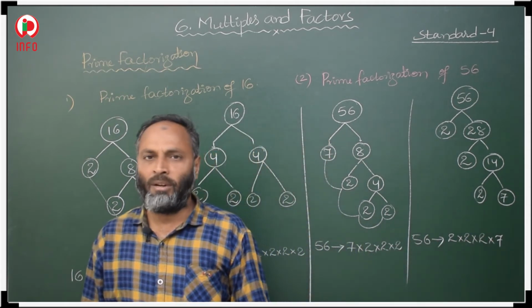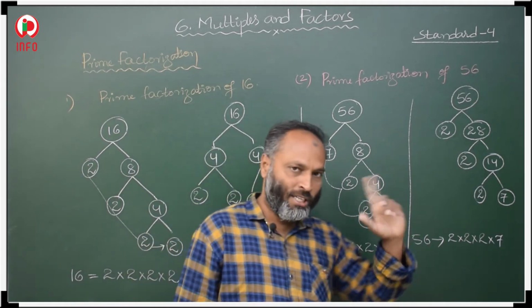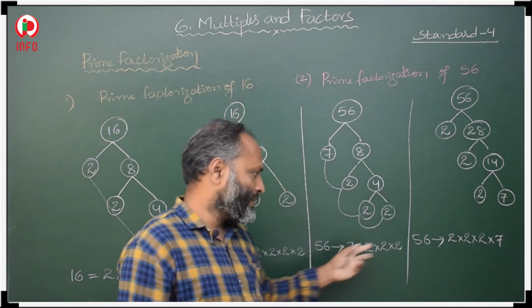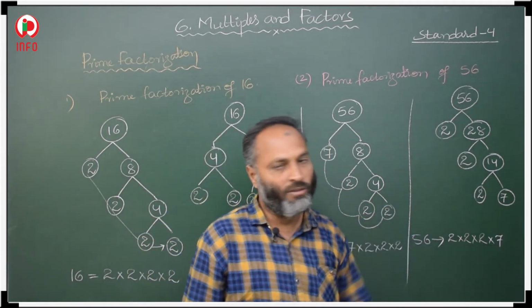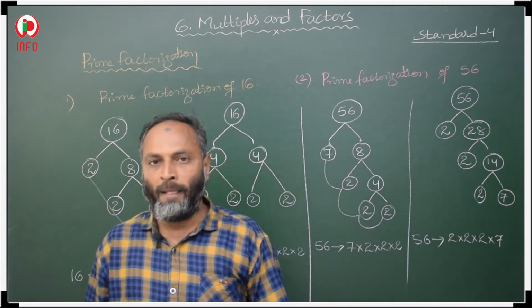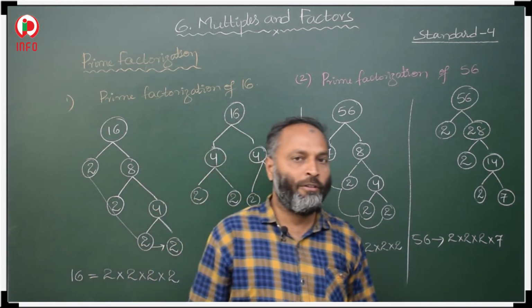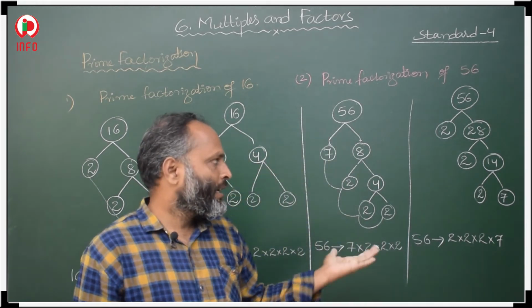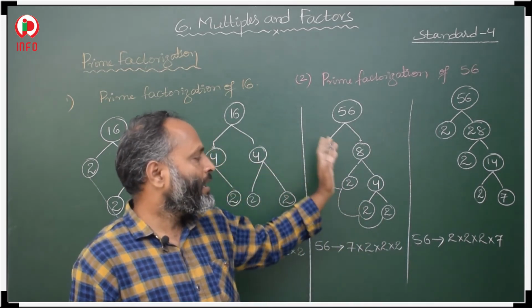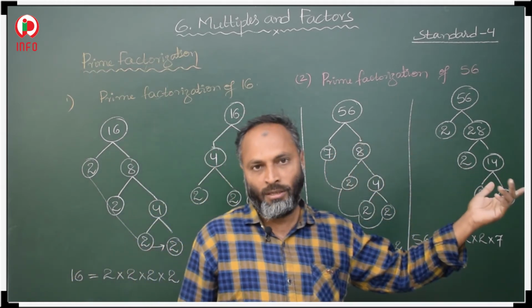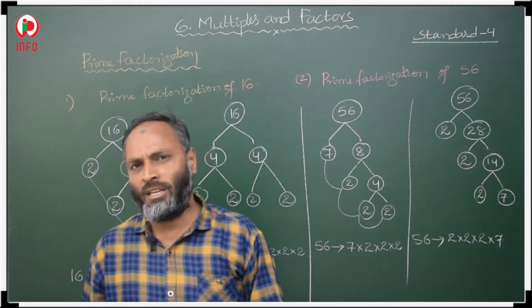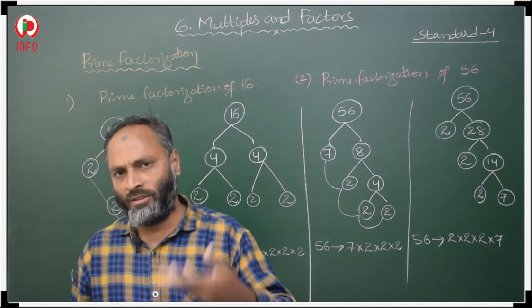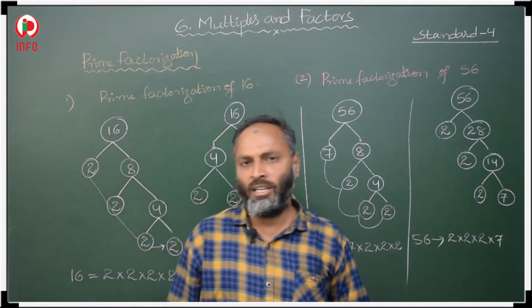If the order of the multiplicands changes, the answer will never change, that we did. Here 7 is first, or here 7 is last, nothing will happen. 7 into 2 into 2 into 2, or 2 into 2 into 2 into 7, it is the same answer only. In this way we have to do. Here I showed 2 methods, but more methods are there, that is your wish. If you want to do it in another method, then you can do.